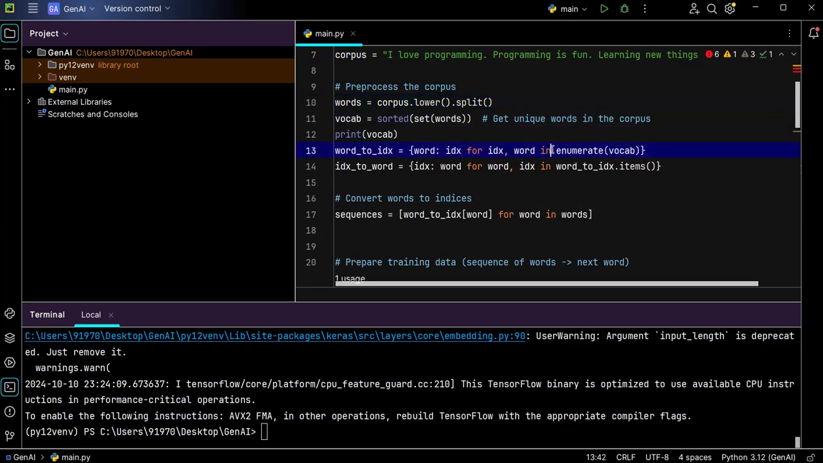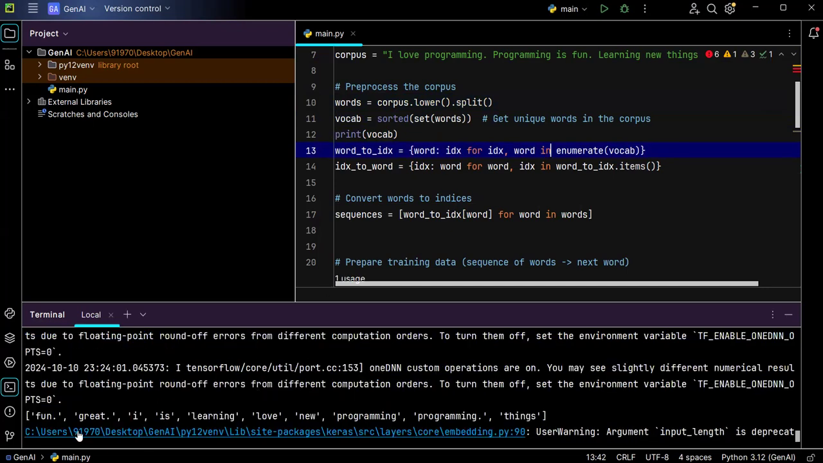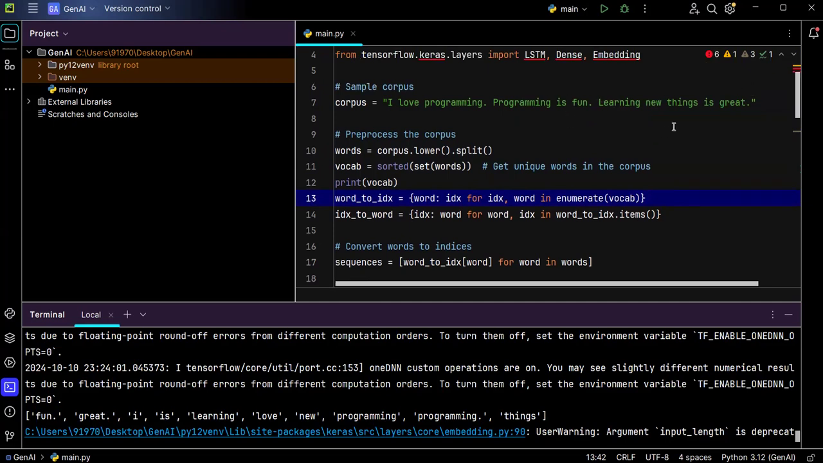these. I think I have not saved this code. Yeah, we got the response, you can see. So fun one time and great one time. So like this, only once all the unique elements present in the given string that I provided, those I got as the response, right? Yes.